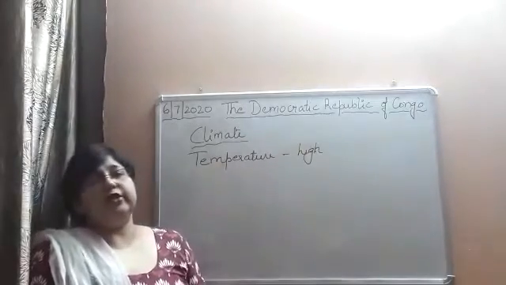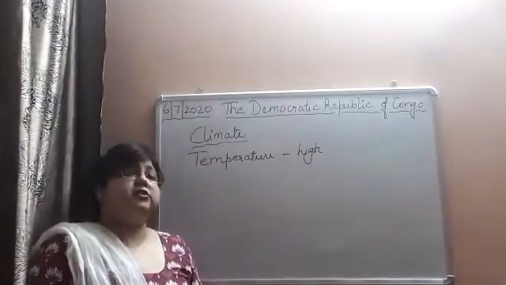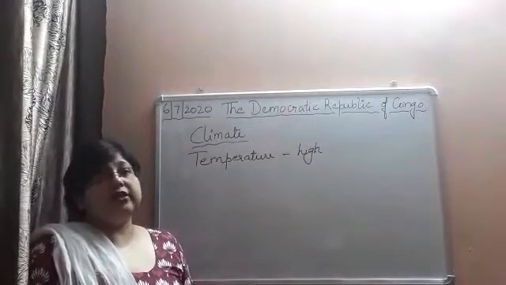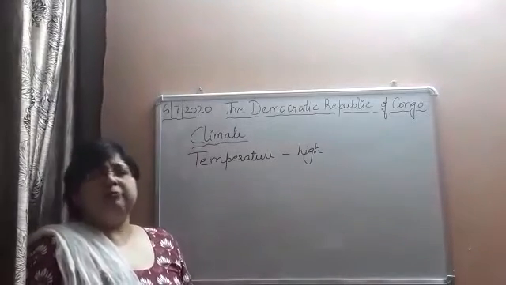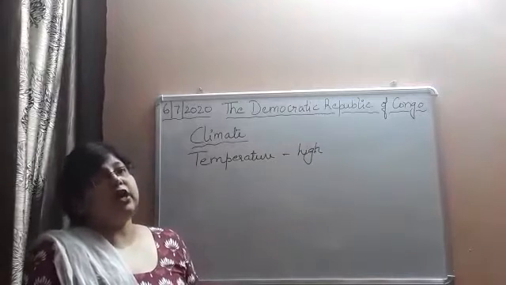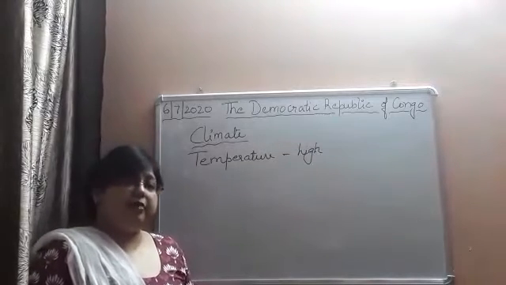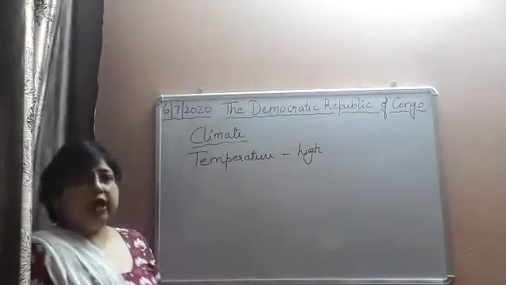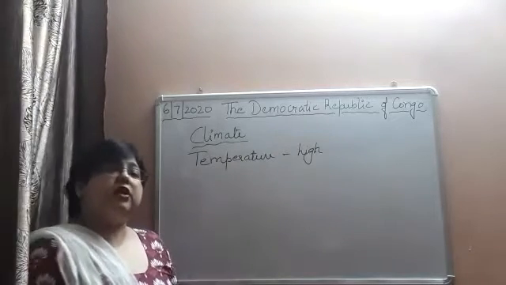Temperature is high during the daytime. The sun shines very brightly, and in the daytime the temperature is very high. But by 3 p.m. the sky is covered with dark clouds. Why is the sky covered with dark clouds?